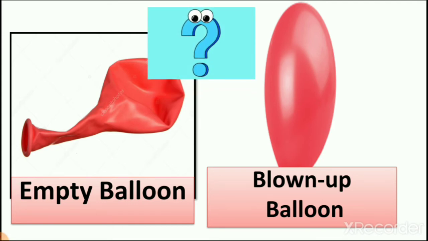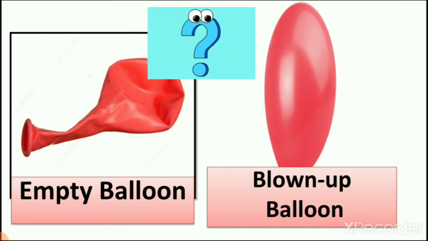Think in your mind. Now when you buy balloons, buy two balloons, and what do you do? One balloon you blow, and the second you leave as it is. Now in your both hands, in one hand you put your blown up balloon, in the other hand you put the empty balloon, right?